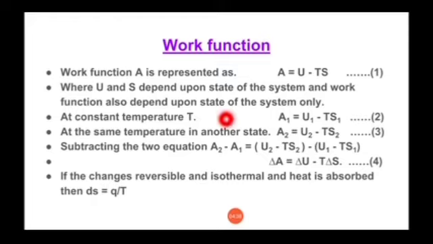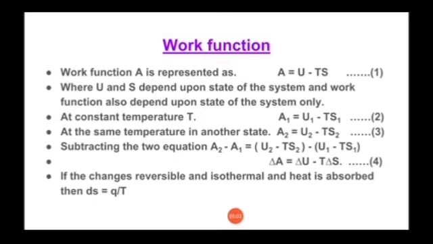That will be U2 minus TS2 minus U1 minus TS1, and that will be equal to U2 minus U1 minus T(S2 minus S1). So that will give us the next equation, that is delta A is equal to delta U minus T delta S. The equation of change in work function is delta A is equal to delta U minus T delta S.